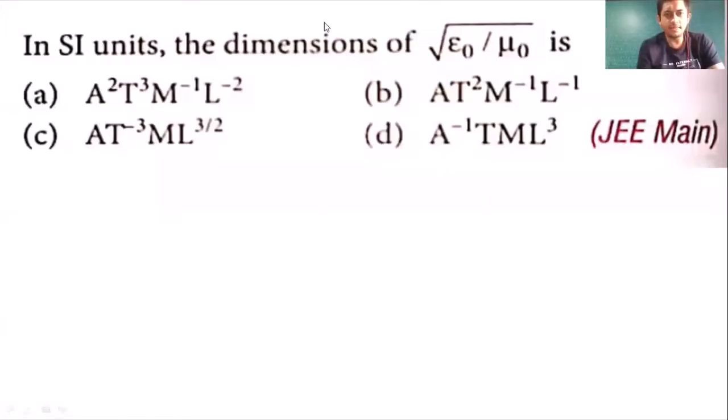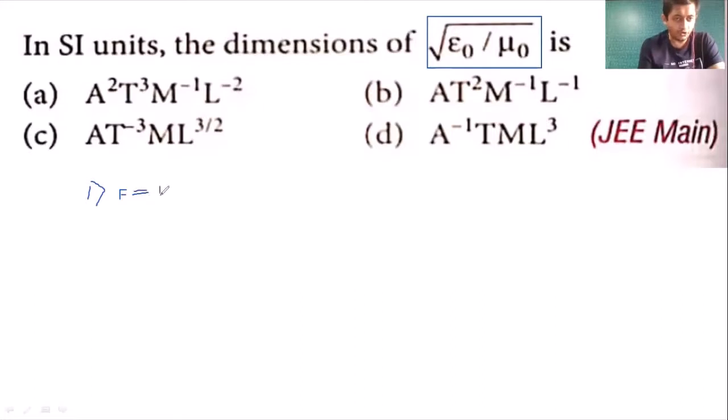So students, the next question is, we have to find the dimensions for root of mu naught, root of epsilon naught upon mu naught. This is what we are supposed to find. Root of epsilon naught upon mu naught. Okay. So for this, one thing that you should know is Coulomb's law.